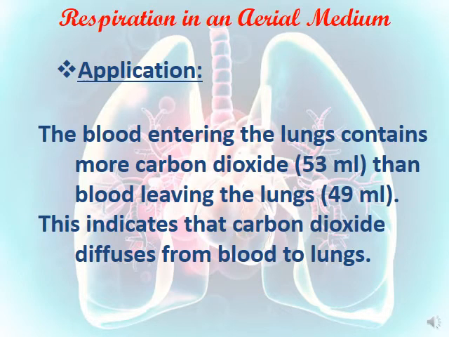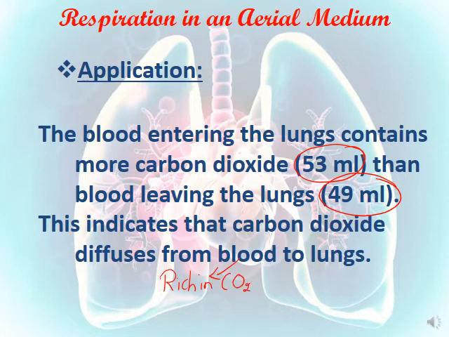For carbon dioxide, the blood entering the lungs contains more carbon dioxide, 53 milliliters, which is more than 49. So what does this indicate? This indicates that carbon dioxide diffuses from where? From the side that contains a high amount of carbon dioxide, which is the blood. This is the blood rich in CO2. What is the meaning of rich in CO2?